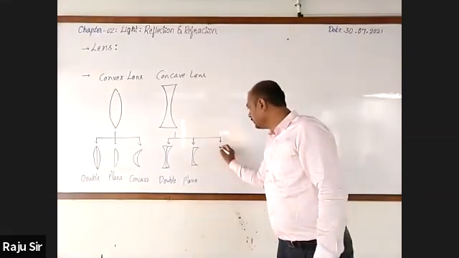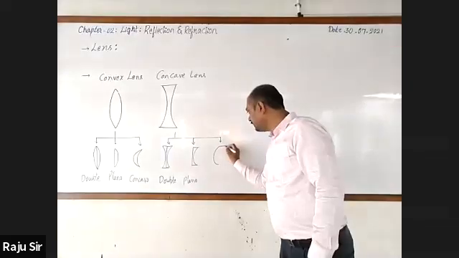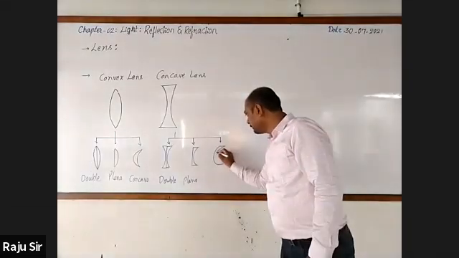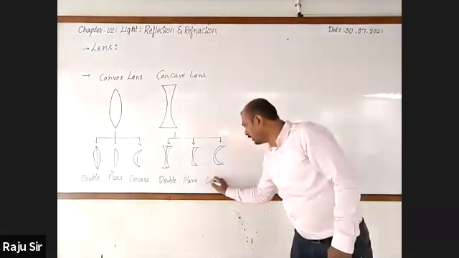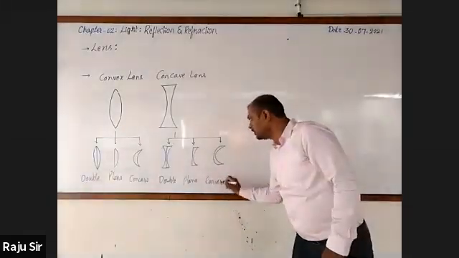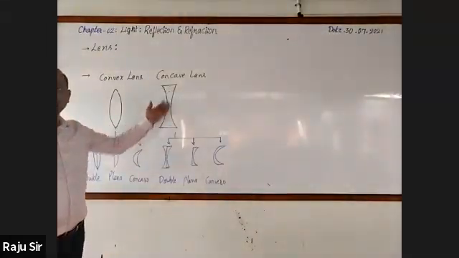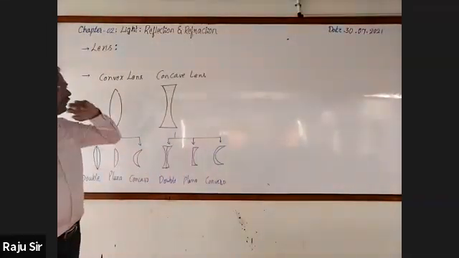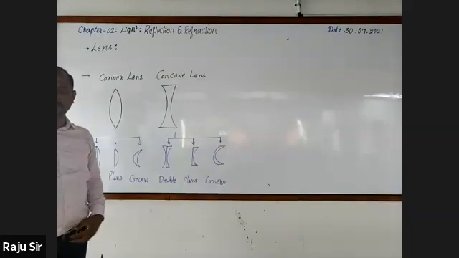Next, here one surface is bulged outward and another surface is bulged inward. It is a convexo concave lens. So these are the subtypes of convex as well as concave lenses.